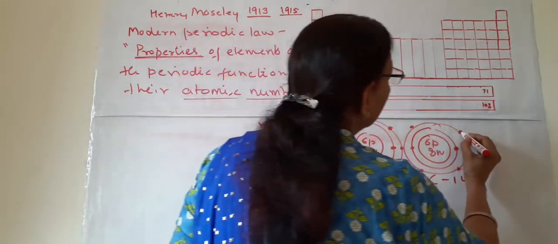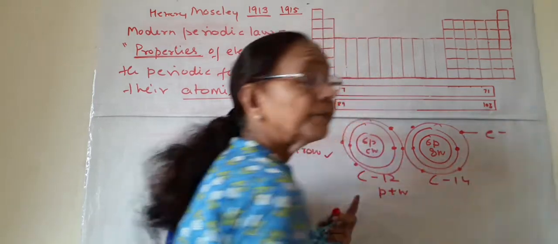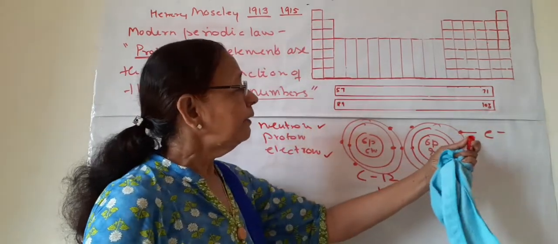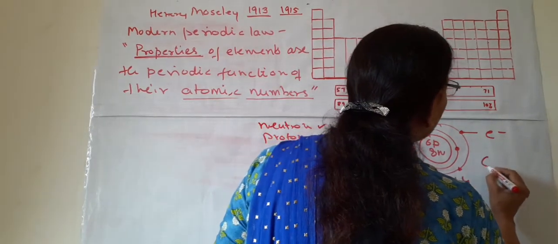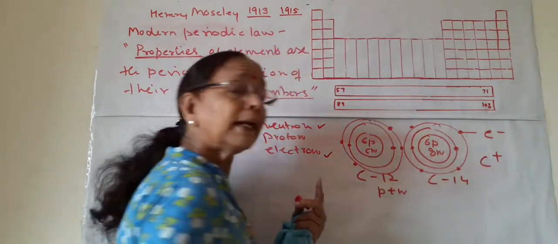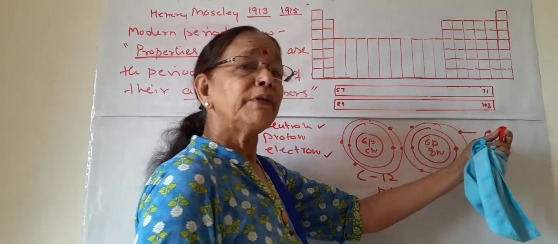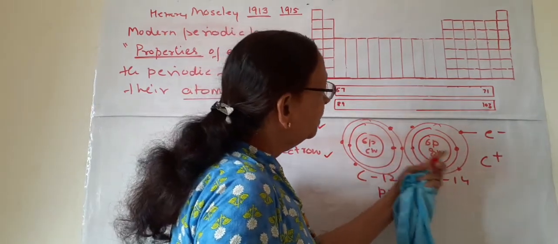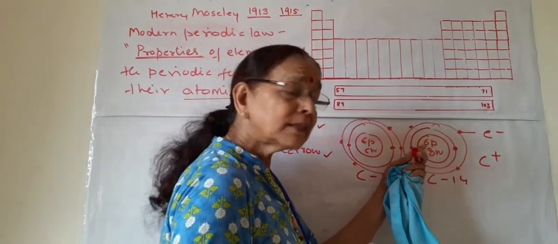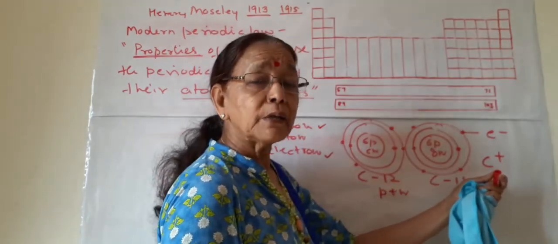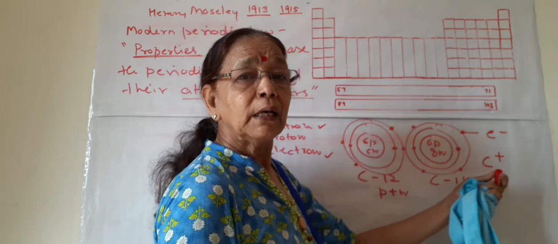Suppose one of the electrons is given out, then what will happen? If one electron is given out, this carbon atom will be a cation. One electron is given out, so electrons will be 5 and protons are 6. So one positive charge will be on the carbon.